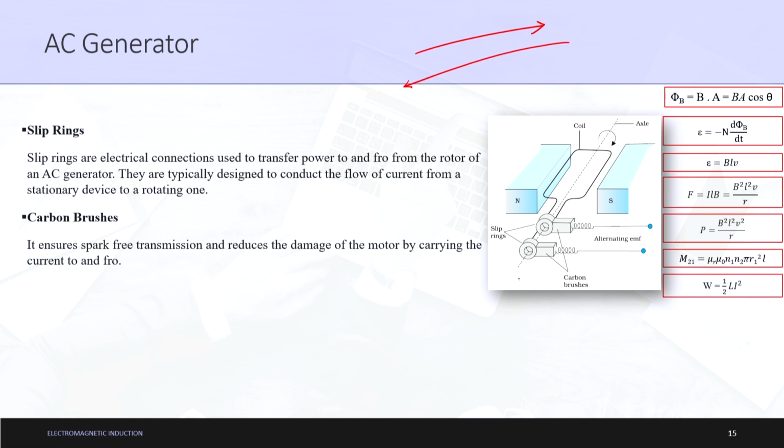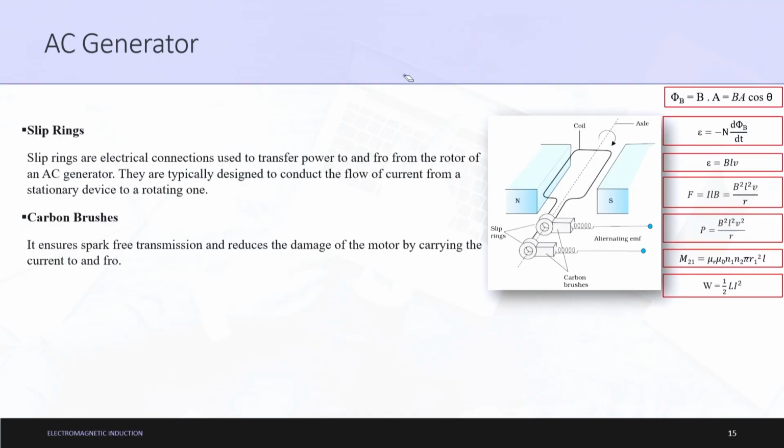What is a rotor? The rotor is the electric shaft we were talking about in the first point. They are typically designed to conduct the flow of current from a stationary device to a rotating one. So, it is a device used to take power and give power. This is the basic concept of slip rings.